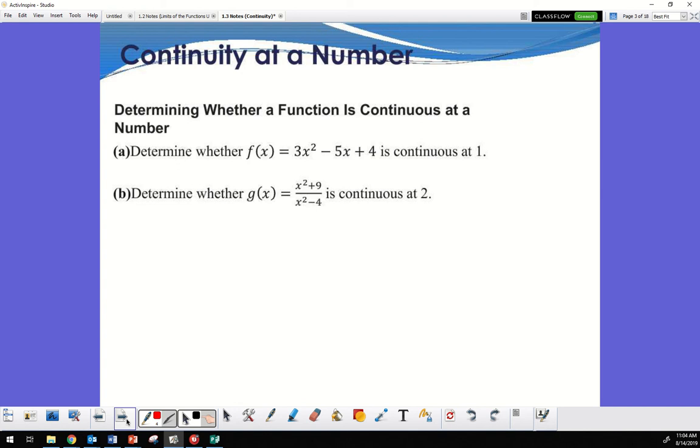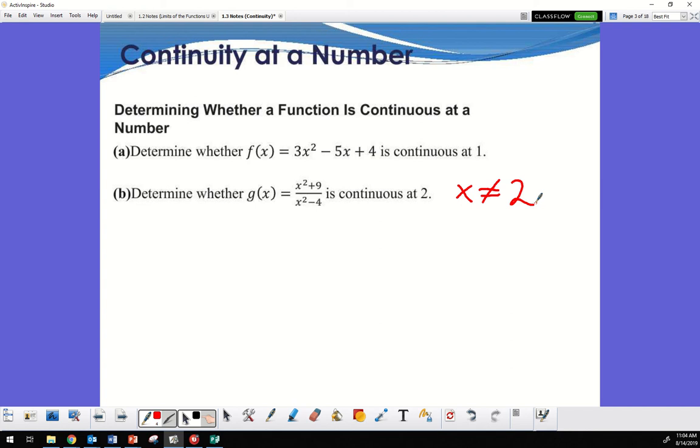Now, the bottom. Determine if this one right here is continuous at 2. Again, what am I checking for? Domain restrictions. So the restriction on the domain is where? x equals 2. Can x equal 2? So I can say that x cannot equal 2. So now, since I can already say that, it doesn't matter what the limit's going to be.